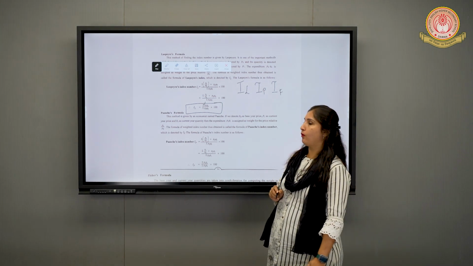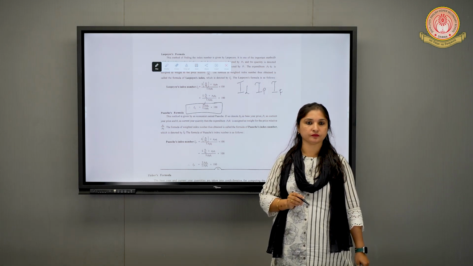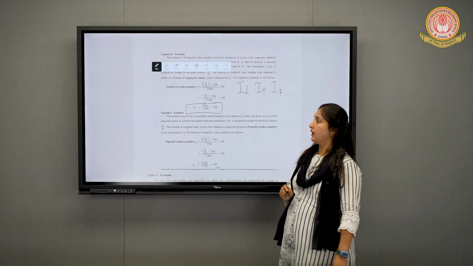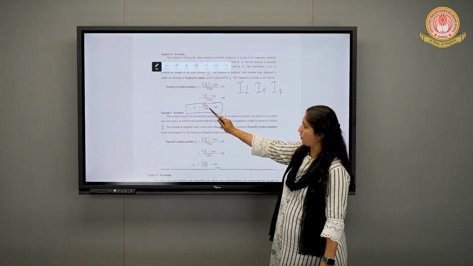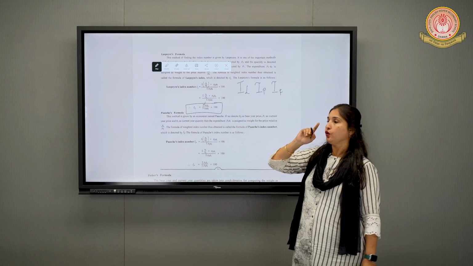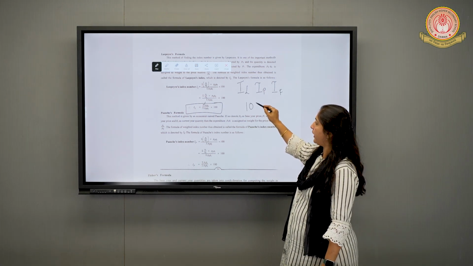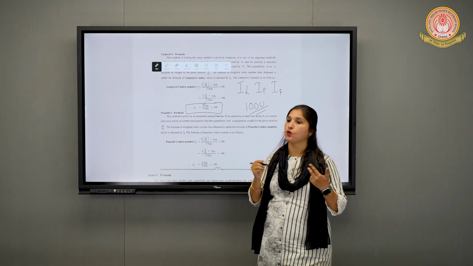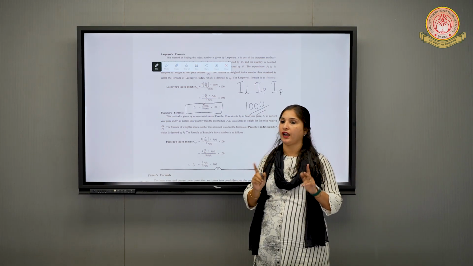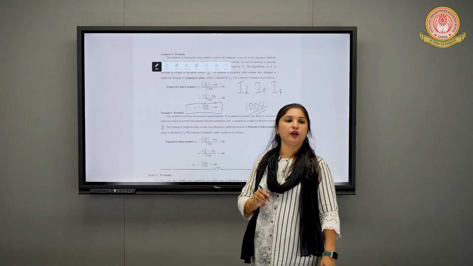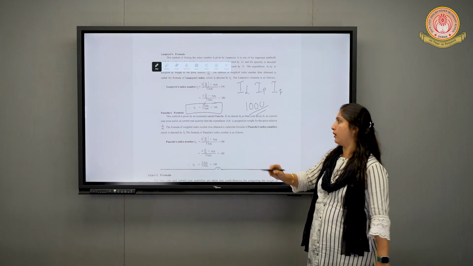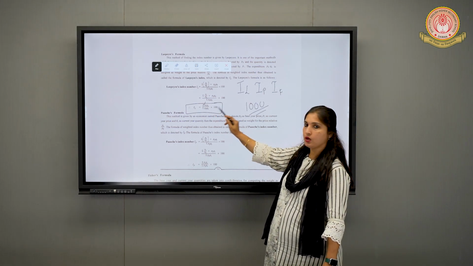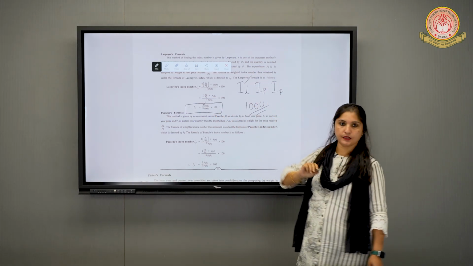When we see this formula, it looks complicated. But a very easy way to remember it is, can you see there is 1, then 0, then 0, then 0? You just have to remember that you have to make 1000, because with price, quantity will be there. IL you have to write, and a very easy trick to remember this formula is to make 1000. So here it is 1000. This is Laspeyres.